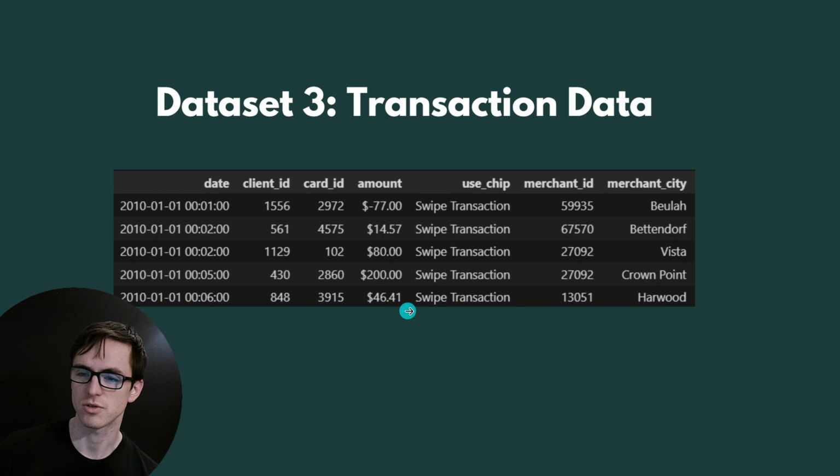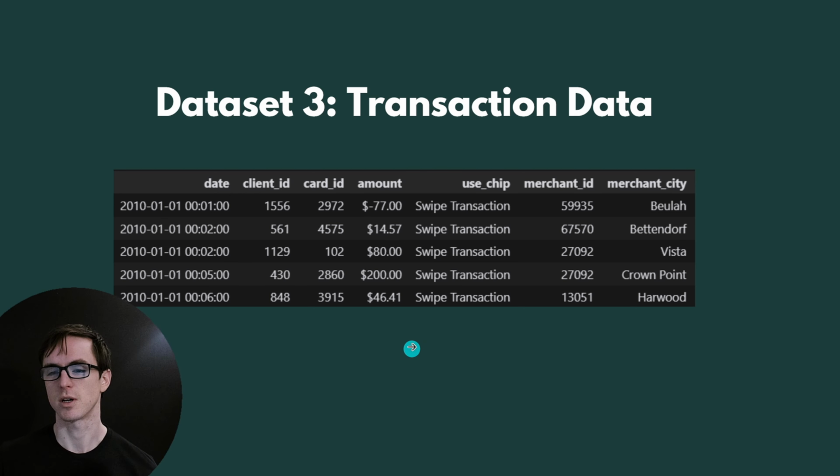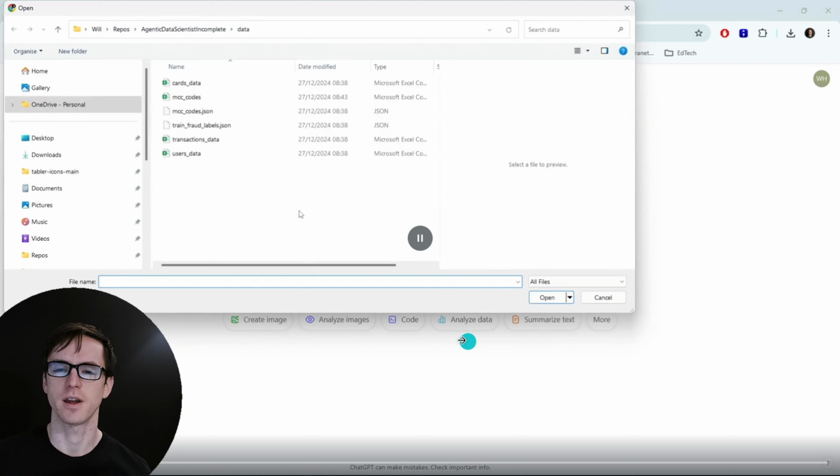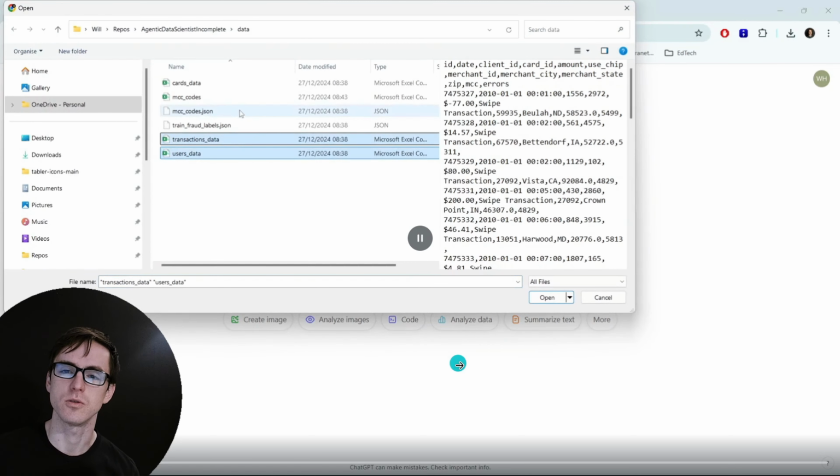We've then got the transaction level data, and the other reason why I quite like this data is that for a language model to use this data with one of the other data sets, it would have to do a group by or a join and then some sort of aggregation in order to be able to use it.